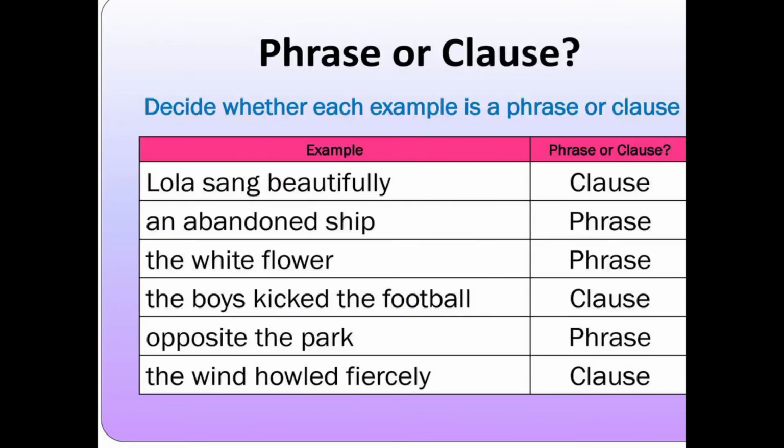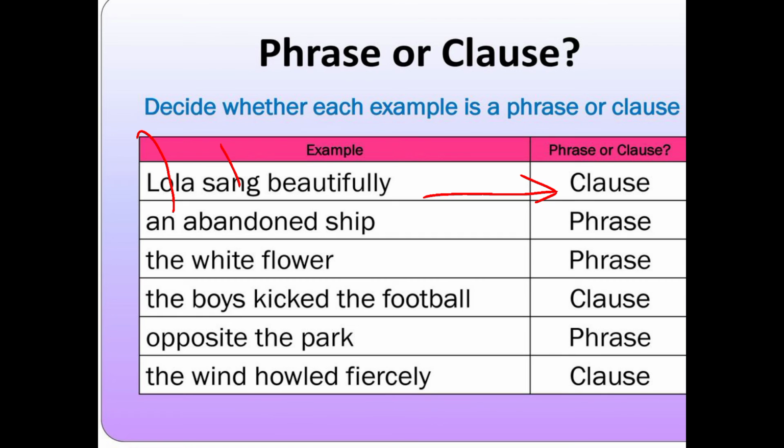So now you have to see this exercise: how we can say which one is a clause and which one is a phrase in this case. Okay, so you have to just decide. Now look at the first one, Lola sang beautifully. You can see in this case that a verb is coming and a subject is also here. So it is complete in meaning, and a group of words also. That's why it is fulfilling the conditions of the clause. That's why it is a clause.